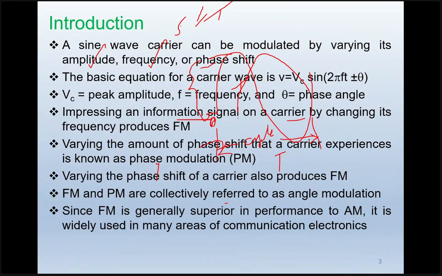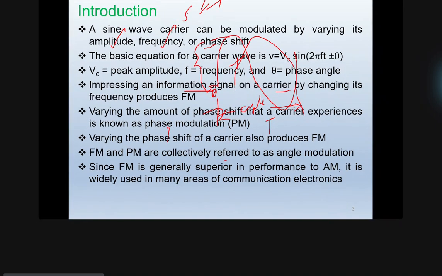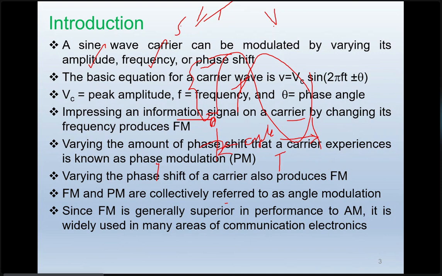So a waveform is characterized by three major items: amplitude, frequency, and phase shift. So now you understood what is meant by amplitude, frequency, and phase shift. So you should understand that we are talking about communication. So what is modulation? Your voice signal is modulated by a carrier waveform. Now I'm taking the carrier as a sine waveform. This sine waveform carrier can be modulated by varying its amplitude, frequency, and phase shift.